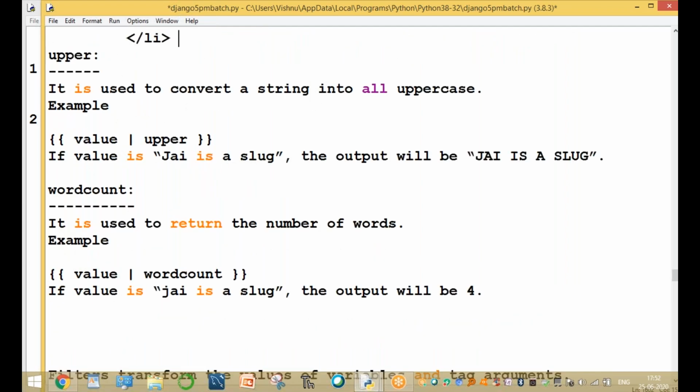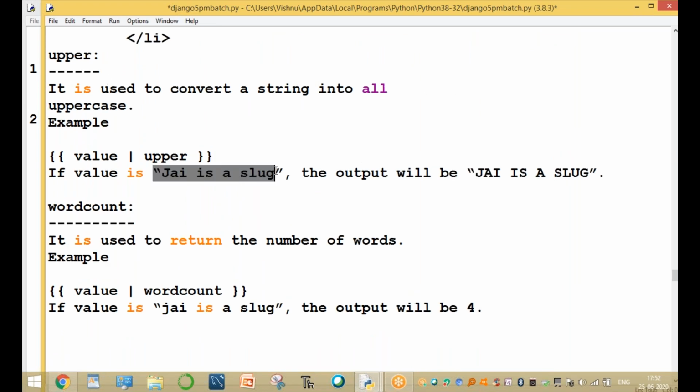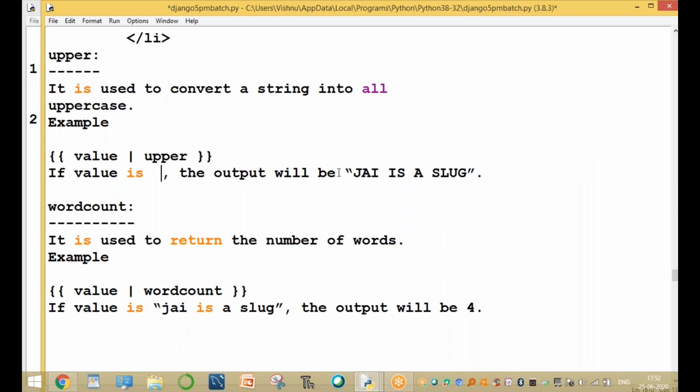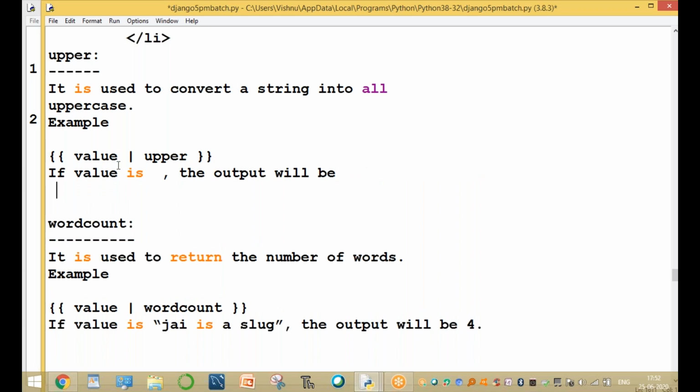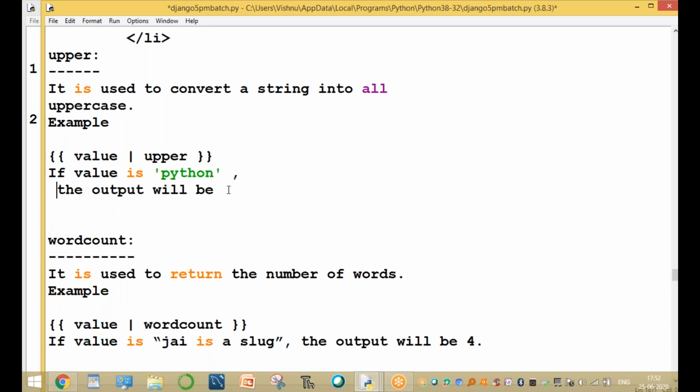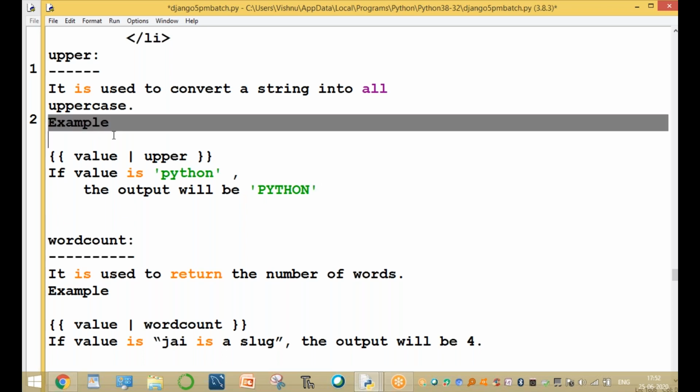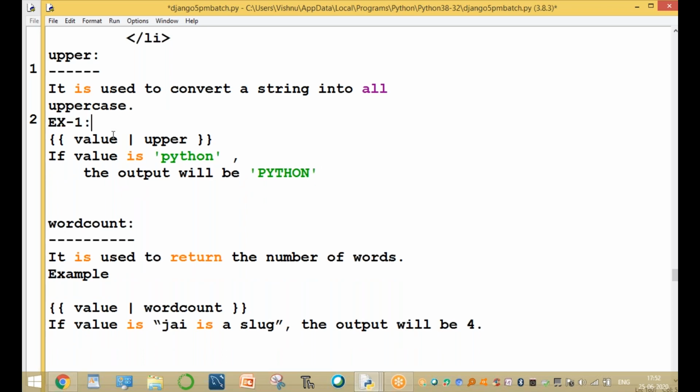Now is the uppercase filter. Uppercase means it is used to convert a string into uppercase, all into uppercase. For example, what is the output? The output will become the uppercase value. If the value is, for example, Python, the output will be in capital case. So total into uppercase. That is the upper filter. Here it is example one, the uppercase.